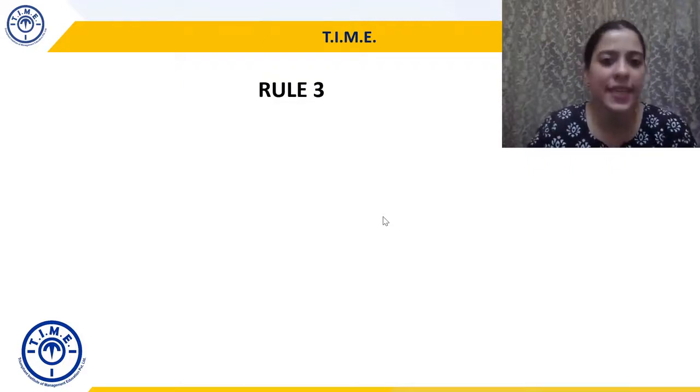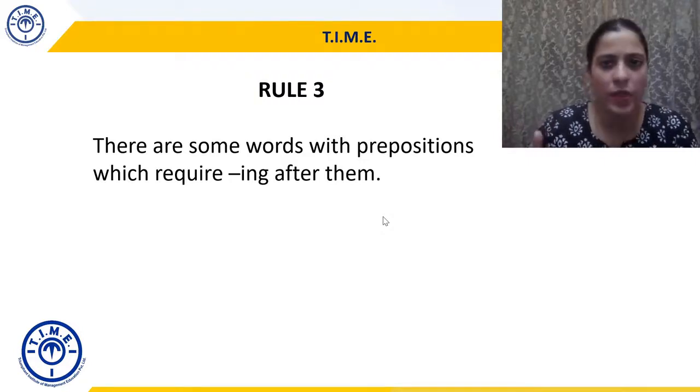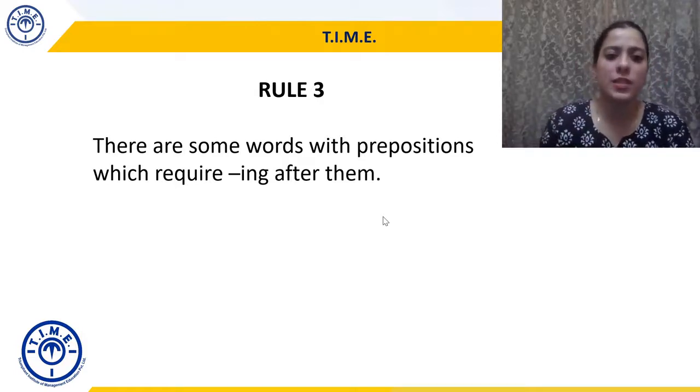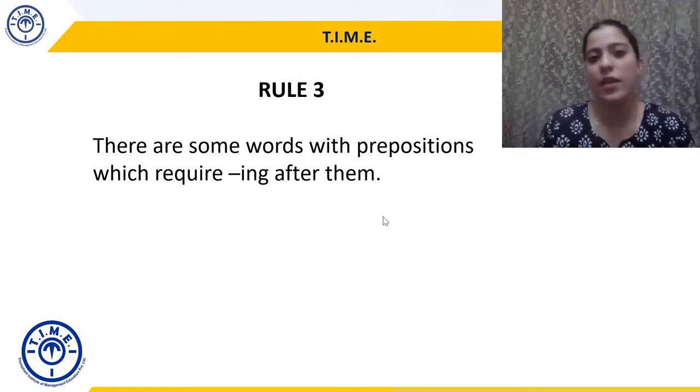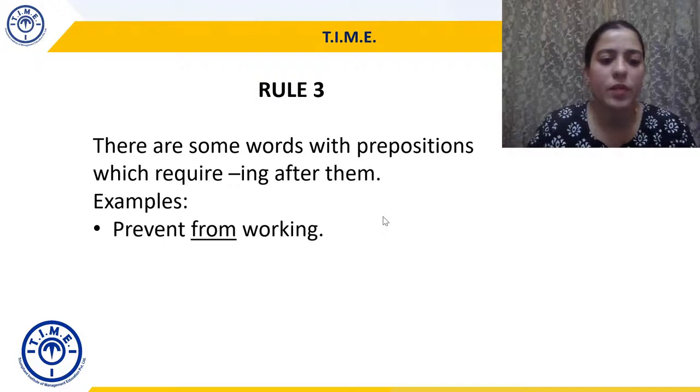ऑलराइट. Rule 3. There are some words with prepositions which require ing after them. ing as in suffix. Last part में ing आएगा. तो कुछ words हैं जो prepositions के साथ चलेंगे या यूज होंगे, तो वो ing फॉर्मेट में ही यूज होंगे. So let's take a few examples.